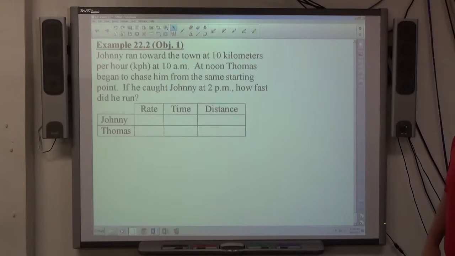Example 2, Johnny ran toward the town at 10 kilometers per hour at 10 a.m. At noon, Thomas began to chase him from the same starting point. If he caught Johnny at 2 p.m., how fast did he run?